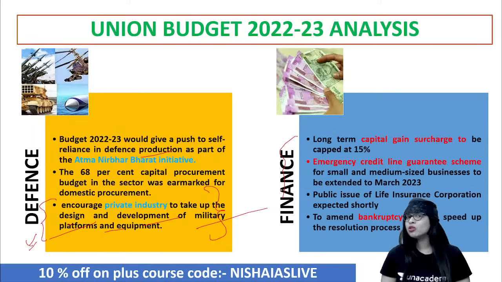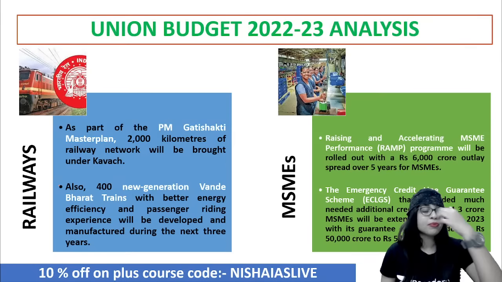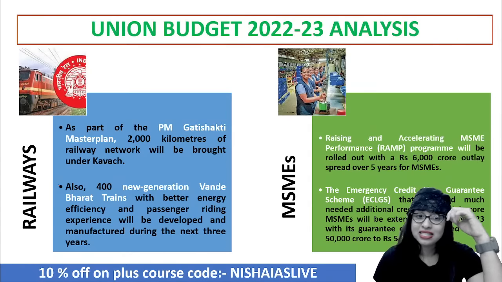Railways. As a part of the Pradhan Mantri Gati Shakti Master Plan, they said that 2,000 kilometers of railway network will be brought under the Kavach technology. And they said 400, as I told you, 400 new generation Vande Bharat trains with better energy efficiency and passenger carrying capacity will also be developed. That will happen in the next 3 years. So all these are the high-tech developments that have been promised, or let's say announced, by the government in the current budget as well.